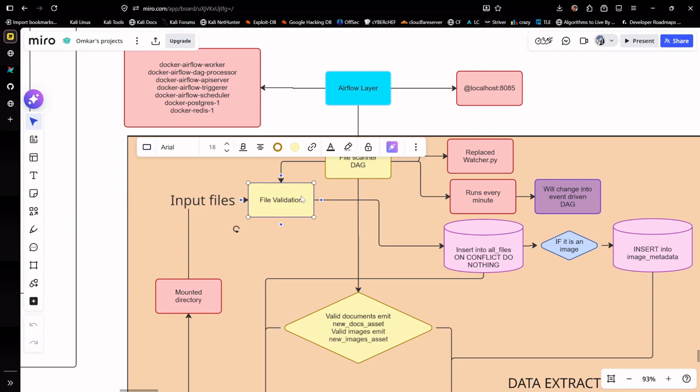So why validation? Coming from a bit of a cybersecurity background, I do understand that such systems can be broken easily when it comes to the security aspect. So file validation is important. Currently, I have used MIME validation first, and second, a symlink check. So there won't be any symlink attacks or MIME attacks on my particular system. So that's about the validation part.